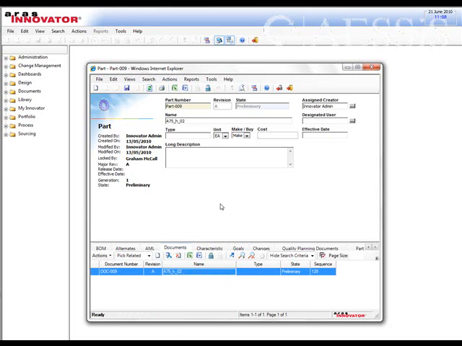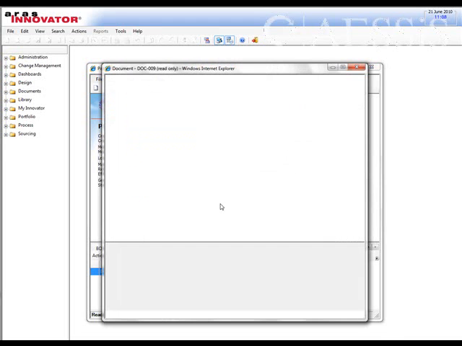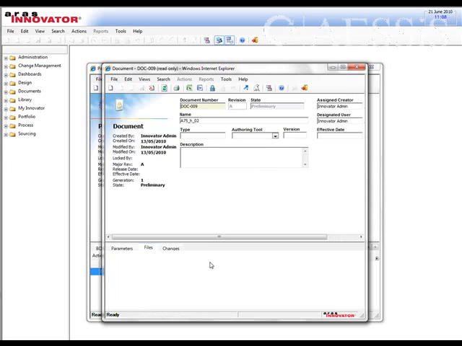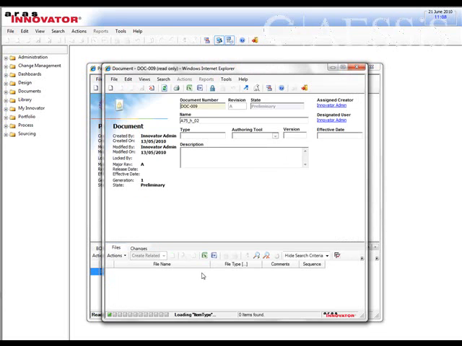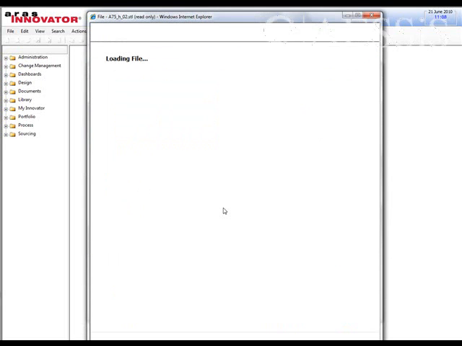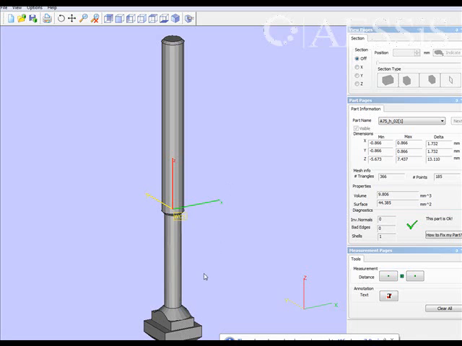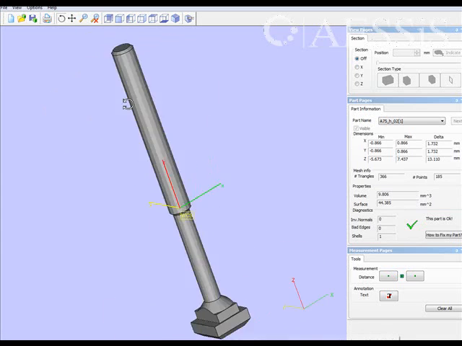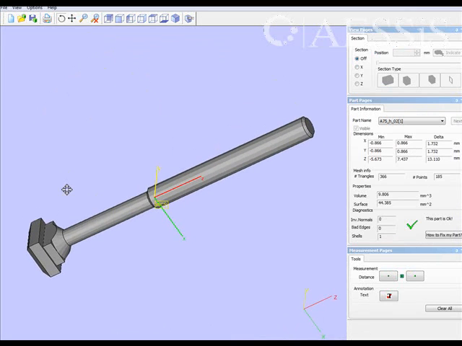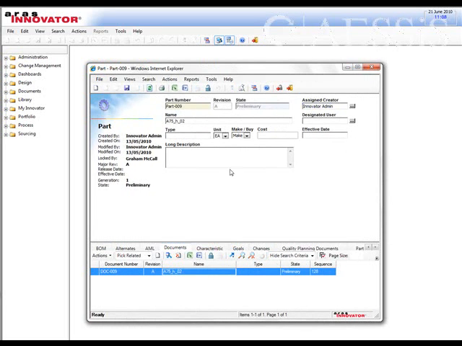And again, we can go and view this part directly via the viewer that we've configured. So hopefully we can see that this part is similar, but it's a longer bolt and smaller diameter.